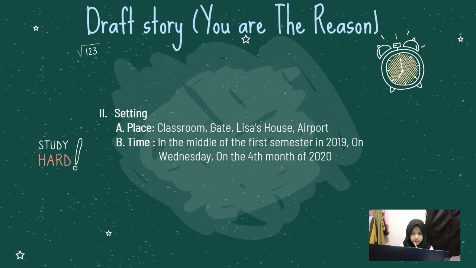V, you were riding a motorcycle, right? Asked Lisa to V. He replied while walking to the parking. Okay, I'll wait for you at the gate, yeah? Said Lisa, smiling at V. The third is on the 4th month of 2020. The proof is in the sentences. On the 4th month of 2020, Lisa and her family had to go to Korea because Lisa's father had business there. Lisa is confused because she doesn't know how to tell this problem to V.